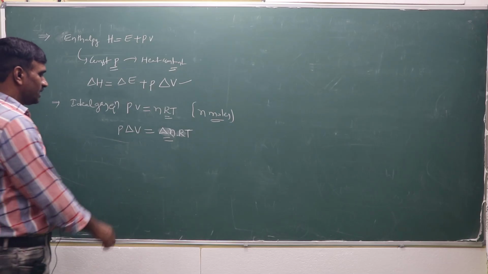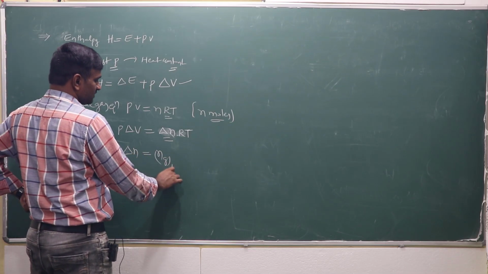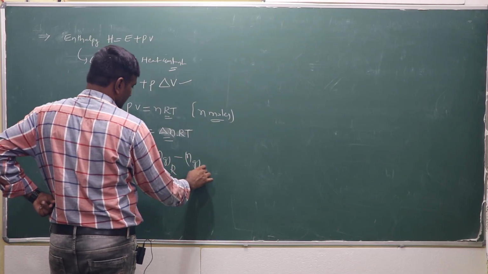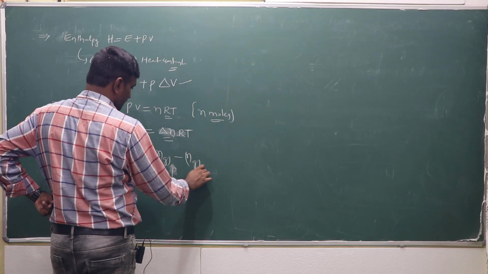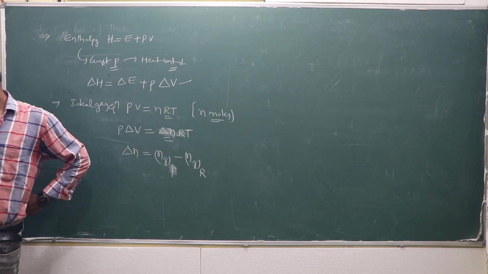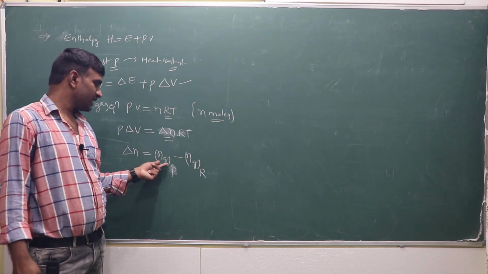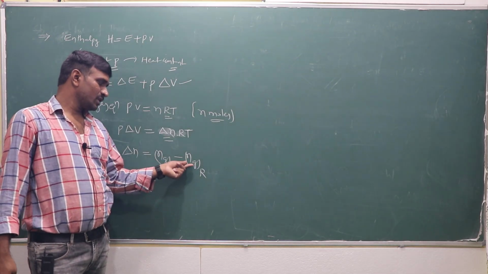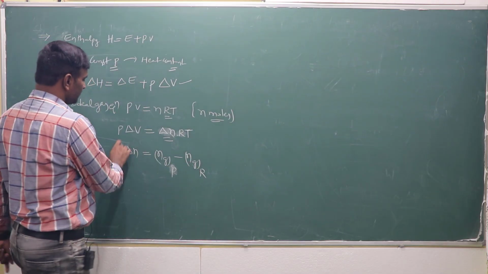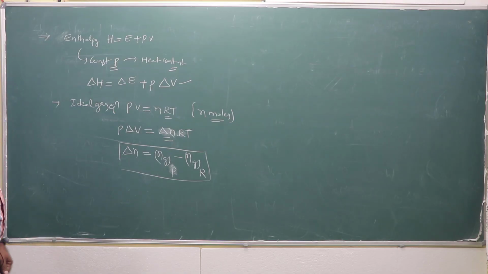Delta n is the number of moles of gas in the products minus the number of moles of gaseous molecules in the reactants. Delta n is equal to n gas of the products minus n gas of the reactants.